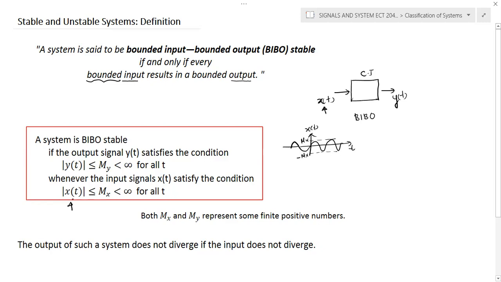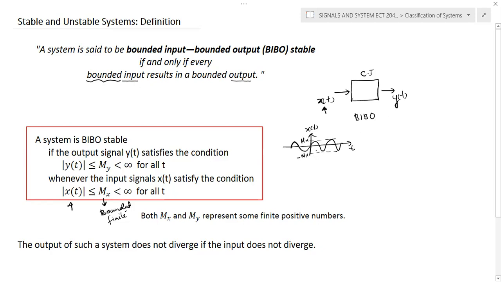That's why it's written as modulus of x of t is less than or equal to Mx. Mx is any finite positive number, less than infinity, indicating that this Mx value is bounded, or we can call it a finite number. It can be a high value, but it is always less than infinity.